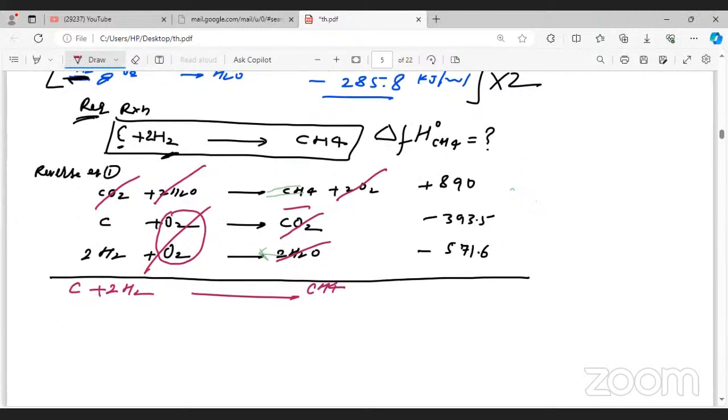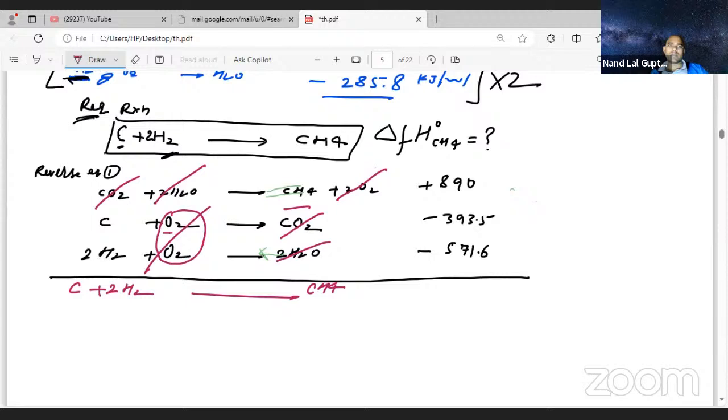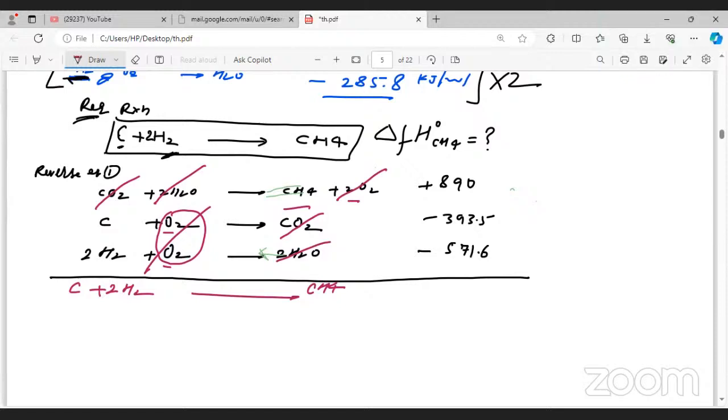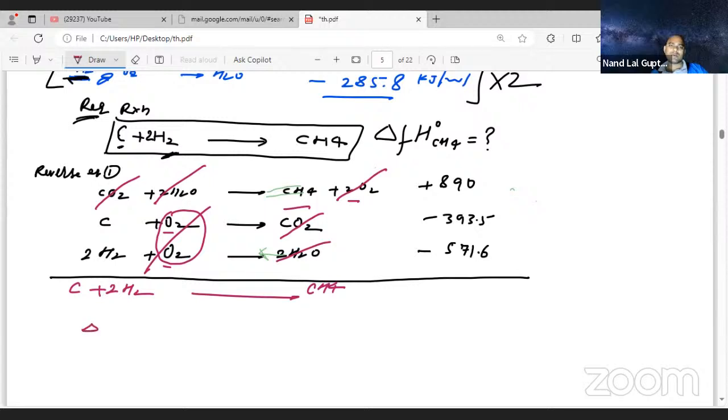Sir, here only O2 is given. There it is 2O2, so can you cancel? There should be two, so one 2O2 is on the upside and one 2O2 on the downside. Okay, got it, sir. Now this is the enthalpy of formation, delta f H naught. You added all these equations and got this final equation.